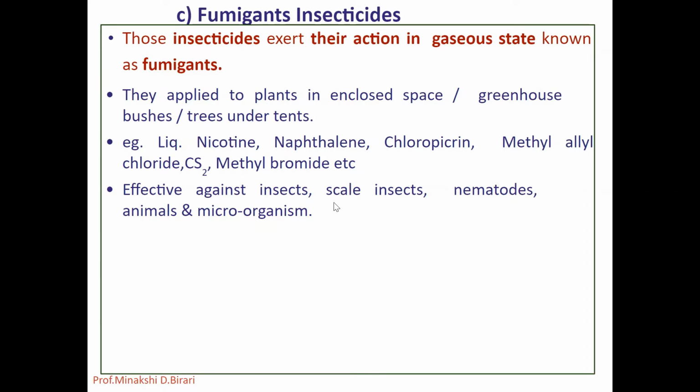They are also effective against weevils, termites, scale insects, nematodes and other soil infecting insects, animals or microorganisms.